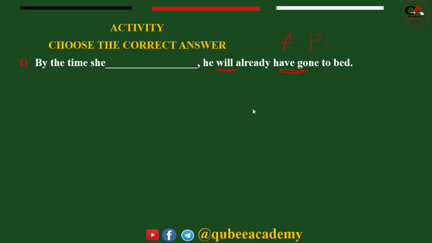Now the required one, what? What we have to find is the other tense that goes with future perfect. As we discussed in the lesson, with future perfect or future perfect continuous tense, there is always what? Simple present, or present simple, is given.